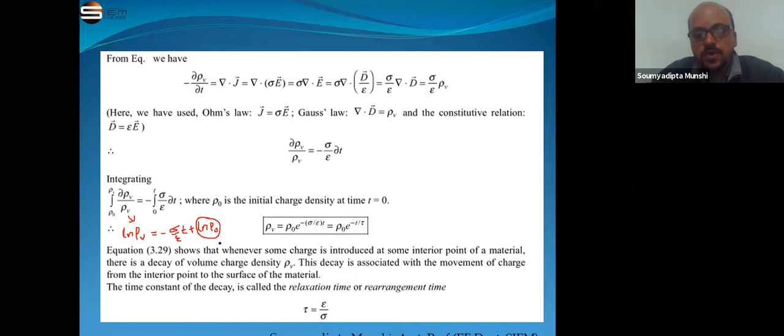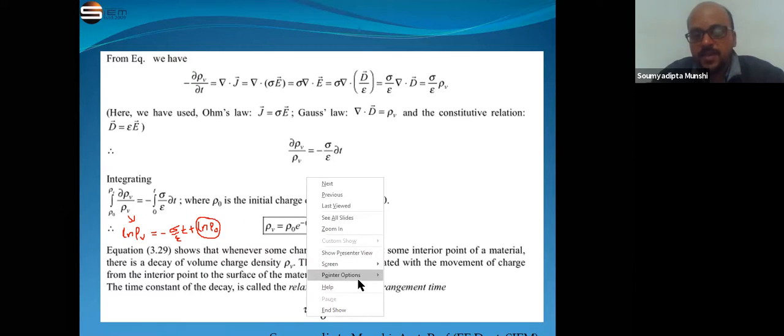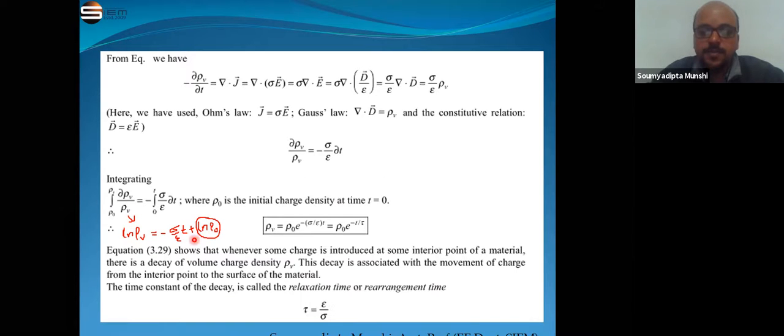If we simply use mathematics here, and eliminate the ln portion to get the value of rho v, it becomes rho v is equal to rho 0 e to the power minus sigma by epsilon into t. This epsilon by sigma is denoted by tau, so it is written as rho 0 e to the power minus t by tau. And this tau is the relaxation time.